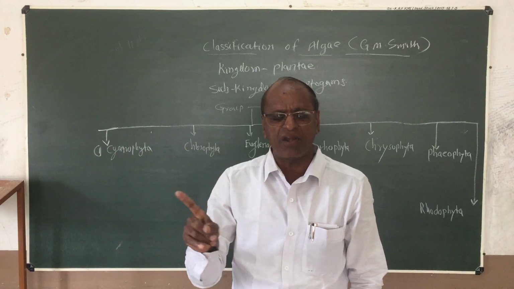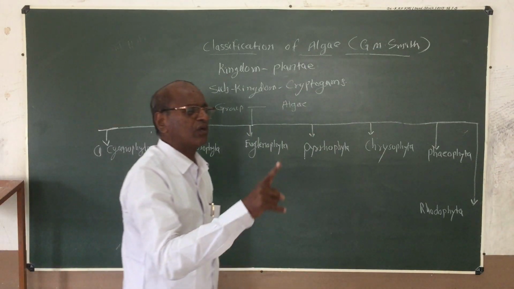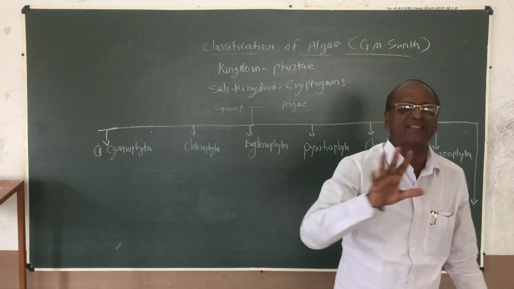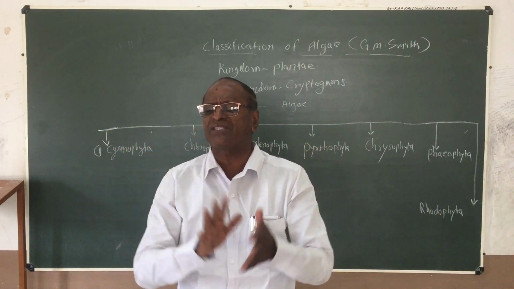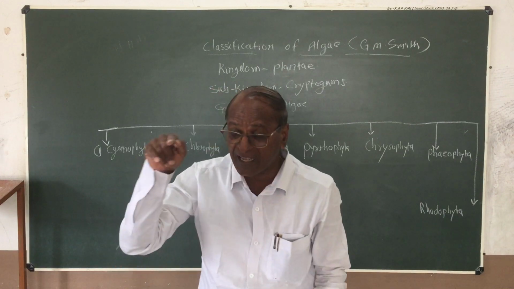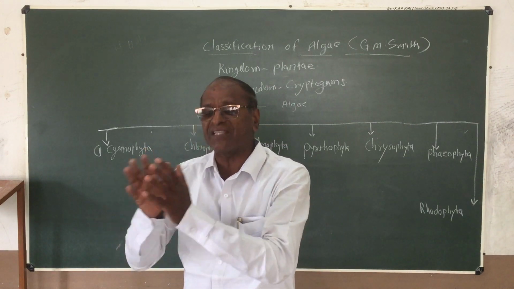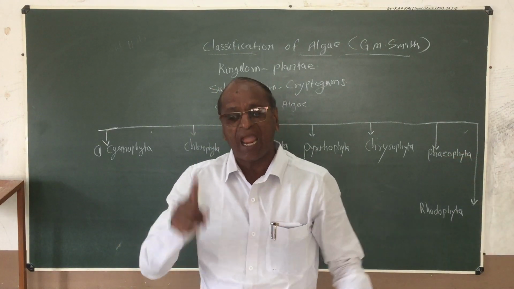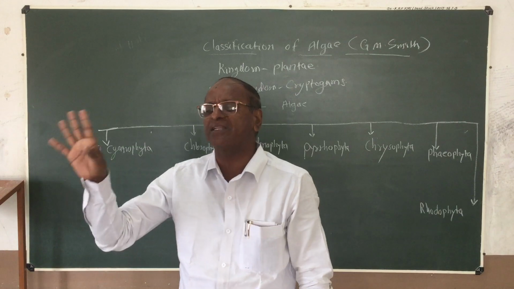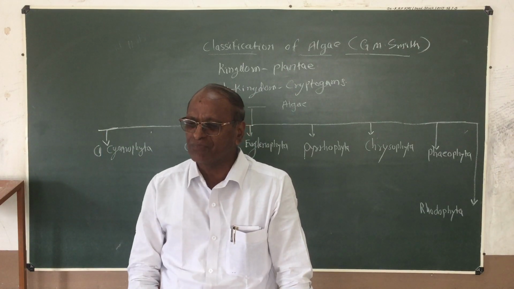The plant body cannot be differentiated into root, stem, leaf, etc. Only a thalloid structure may be observed. In that thallophytic plant, if the chlorophyll pigments are present, then it is called an algal plant. And if the chlorophyll pigments are absent, then it is called a fungal plant.